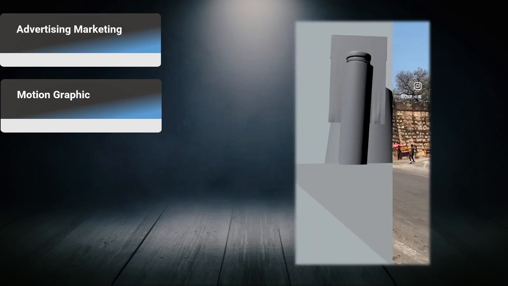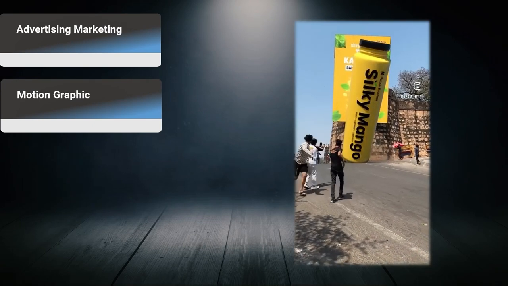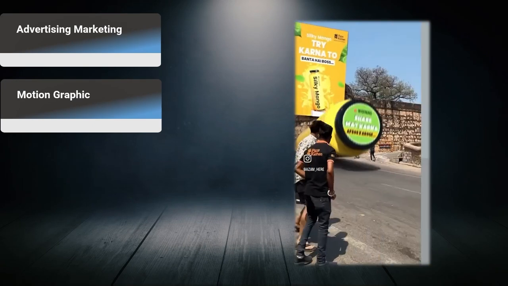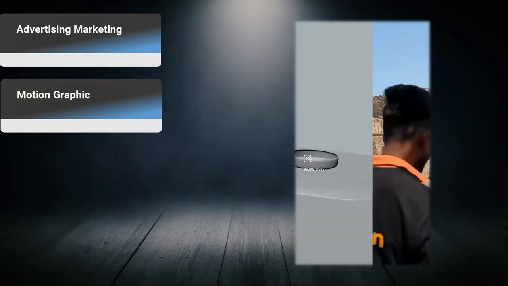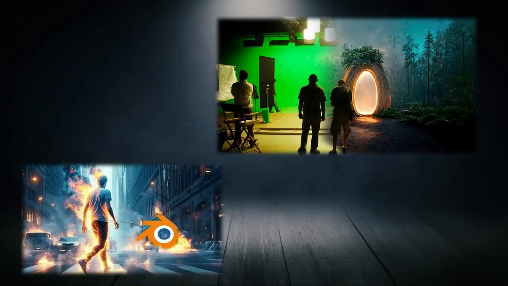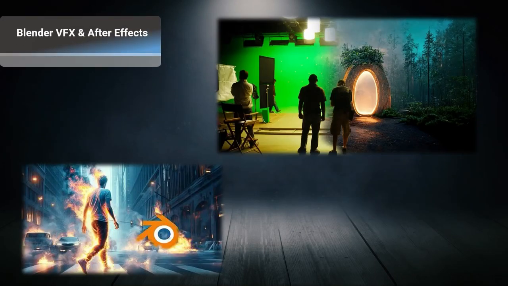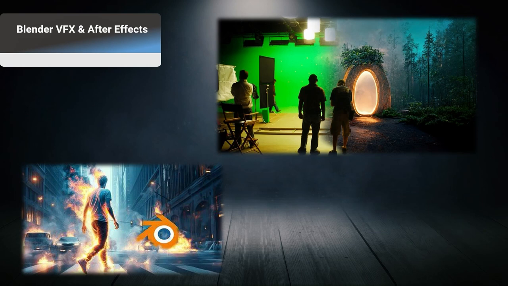Another example is using visual effects for product promotion and marketing. It's super effective for making an impression and sticking in the audience's mind. As mentioned before, visual effects include things like green screen and cinematic effects.